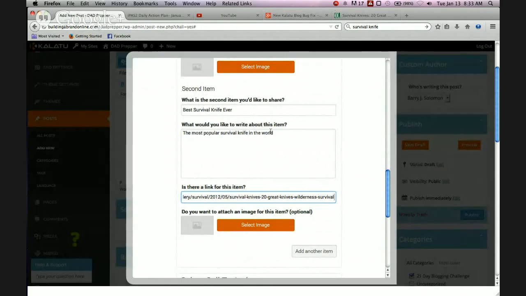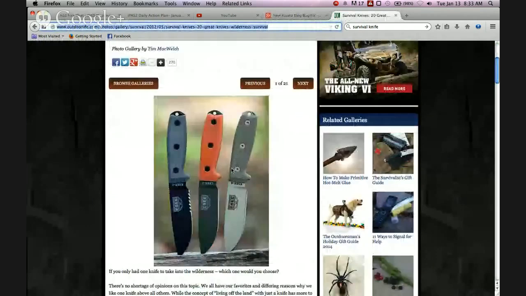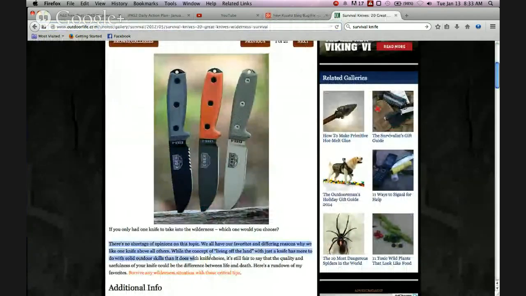What would you like to write about this item? So here in this area, we'll just do some maybe best popular knife ever review. And then the most popular survival knife in the world. And then we'll just write some review stuff about that knife. We'll go to the website. You go to the website, you read some of this text here, put it in your own words.